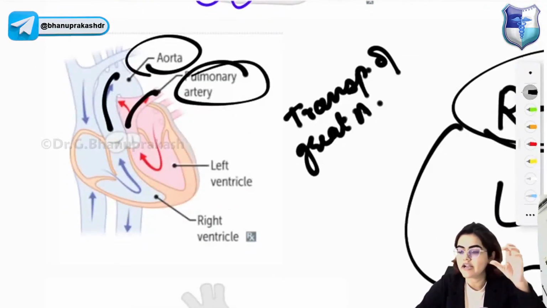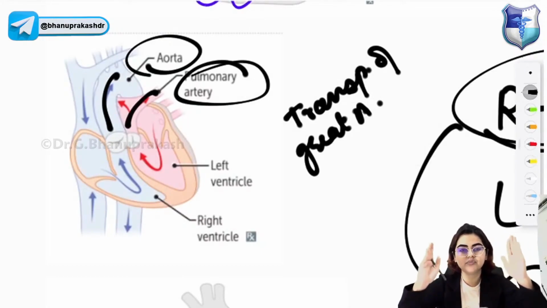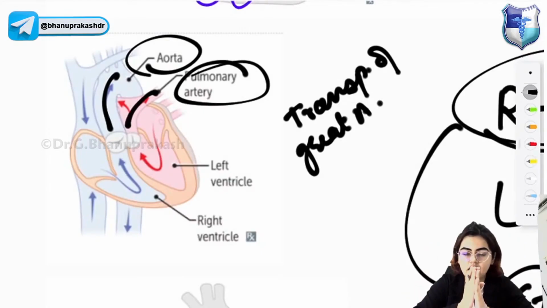On x-ray you will get egg on string appearance. So why is there an egg on string appearance in case of transposition of great arteries on x-ray? Because the superior mediastinum will become narrow and that will give rise to the egg on string appearance.